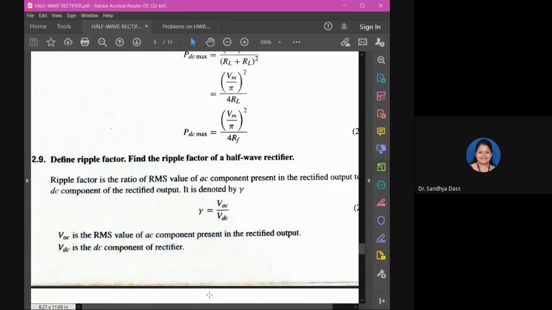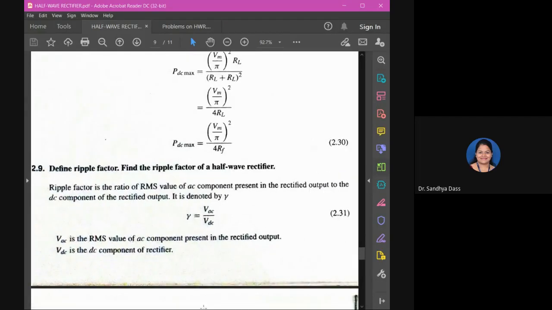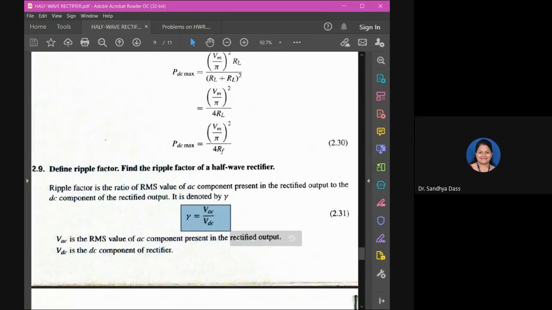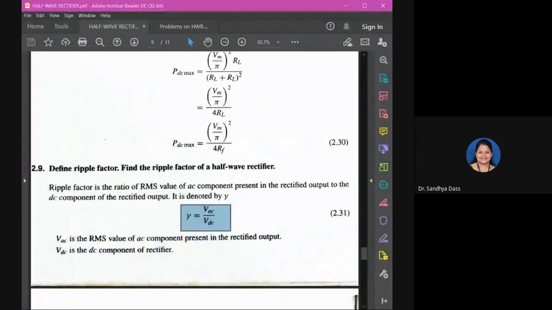Deriving the expression for ripple factor. What do you understand by the term ripple factor? Can anyone tell me in simple words? Of course, the definition and the expression are given, but what do you understand in simple language? What is ripple factor? What are you trying to find there?